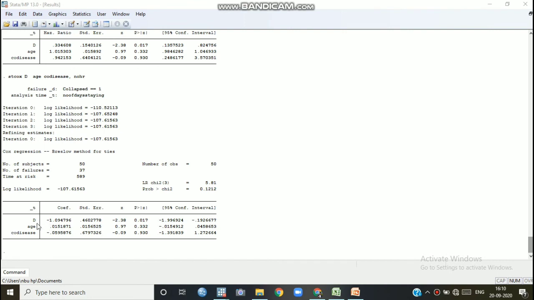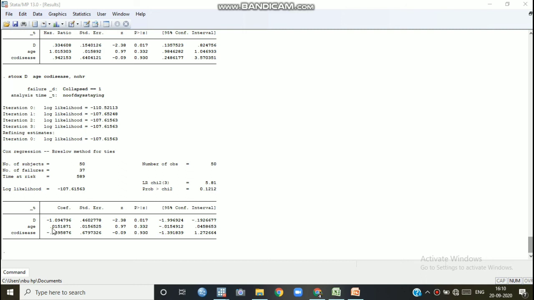So those who are getting specialized treatment, their probability of hazards towards failure is less than those who are not getting specialized treatment.